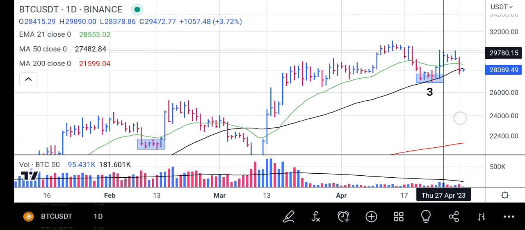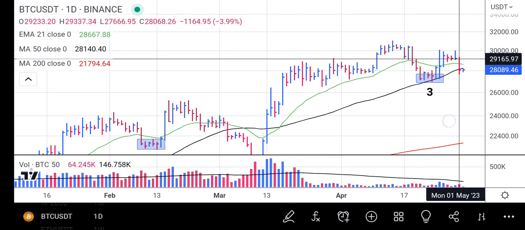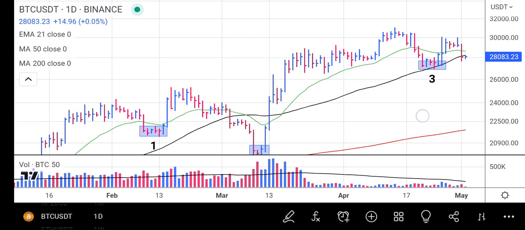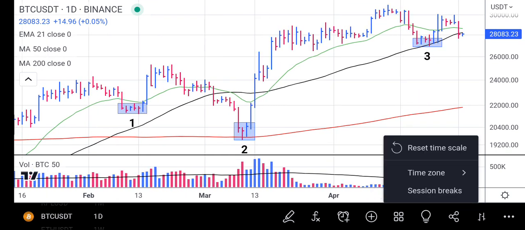Then it rallied up as if it was heading back to the 31,000 peak before point 3. But Bitcoin couldn't rise to 31,000. It only stopped at 30,036. Then it headed down. The prior bar was a down bar. It closed down drastically and it closed below the 50-day average line. That's a very bearish signal. It's not a bullish signal.